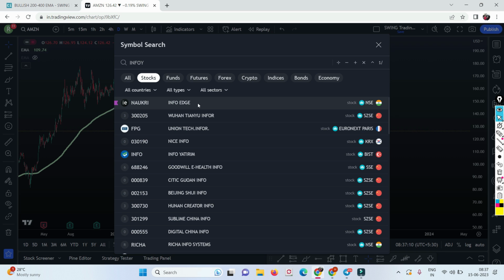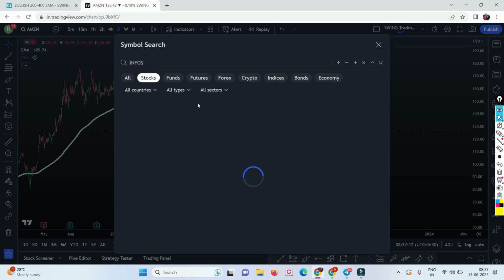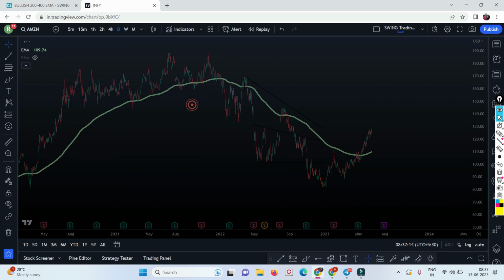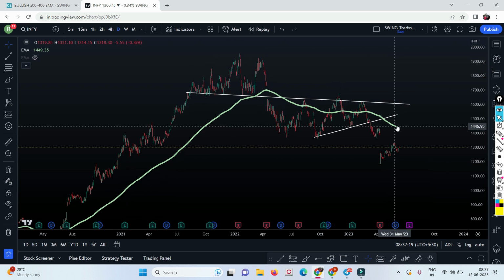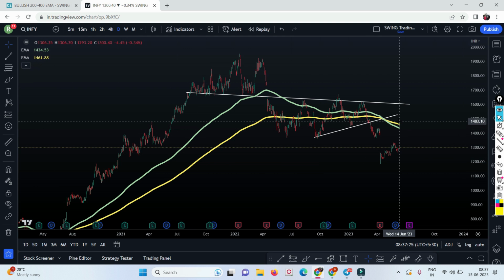Okay, Infosys. Check this, now this is Infosys, guys. The 200 moving average, the price is below the 200 moving average. And what is the condition? If I plot the 400, even this is below the 400 moving average. So technically this is a downtrend stock. Maybe if the market keeps going up, this might have the potential to go up. But if Nifty crashes, this will crash like anything. That's what you are going to learn.